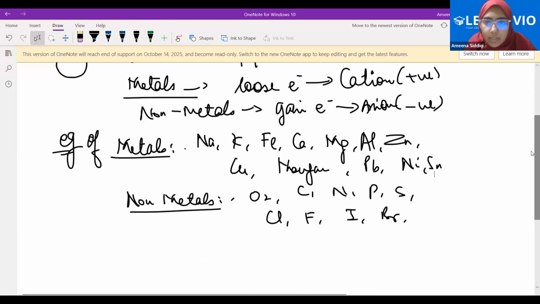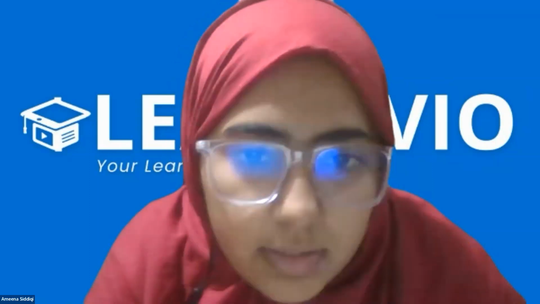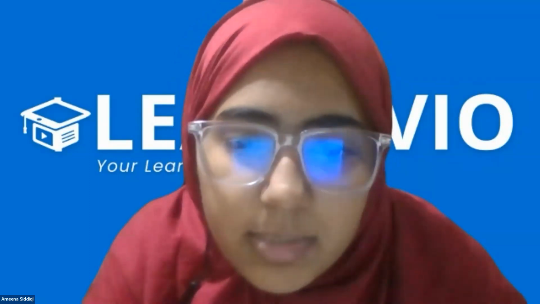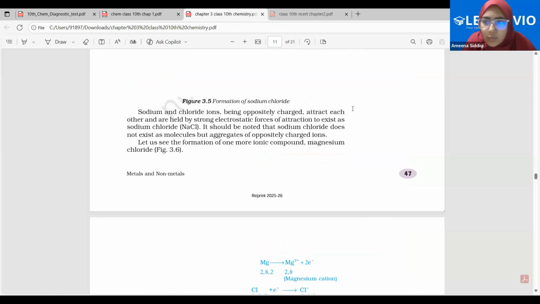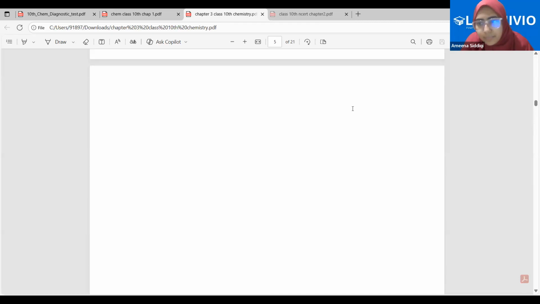So coming on to the next one. Quickly going through the NCERT here. See, my point is very clear. We'll be sticking strictly to the NCERT here. We'll be discussing and then we'll be coming back to the NCERT so that we are able to understand the language of the NCERT.